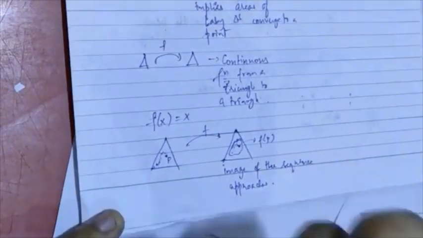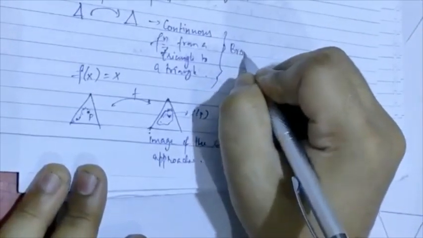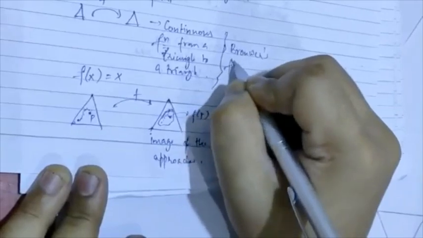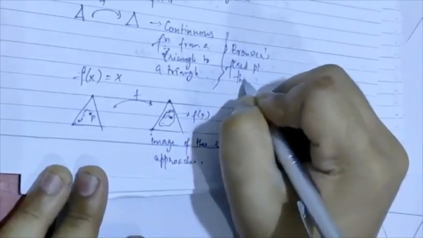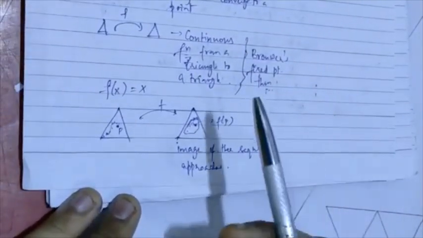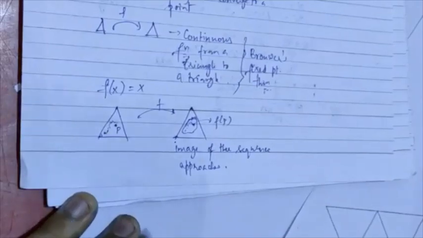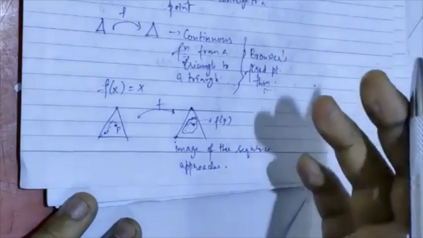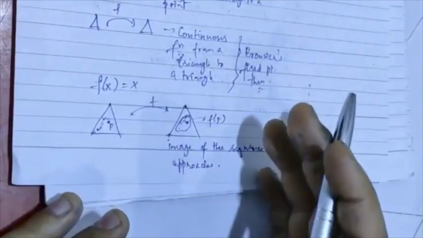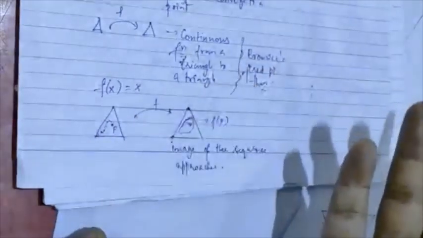It turns out that Brouwer's fixed point theorem is logically equivalent to the Nash equilibrium theorem. It also turns out that Brouwer's fixed point theorem is logically equivalent to Sperner's lemma. So we have a very beautiful analog of the Nash equilibrium in terms of discrete combinatorics.